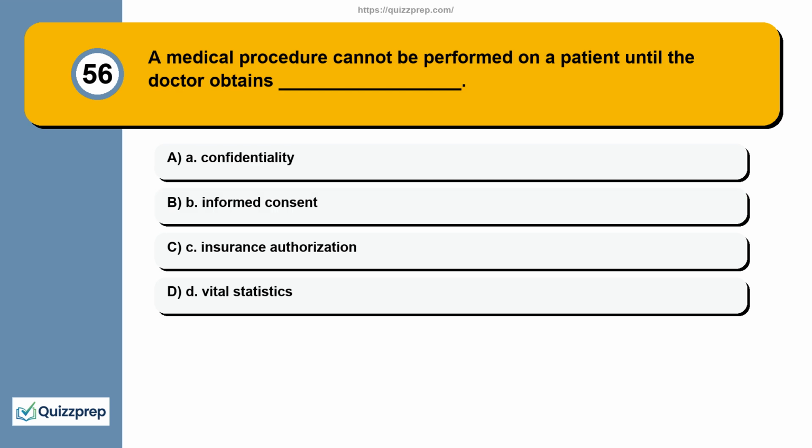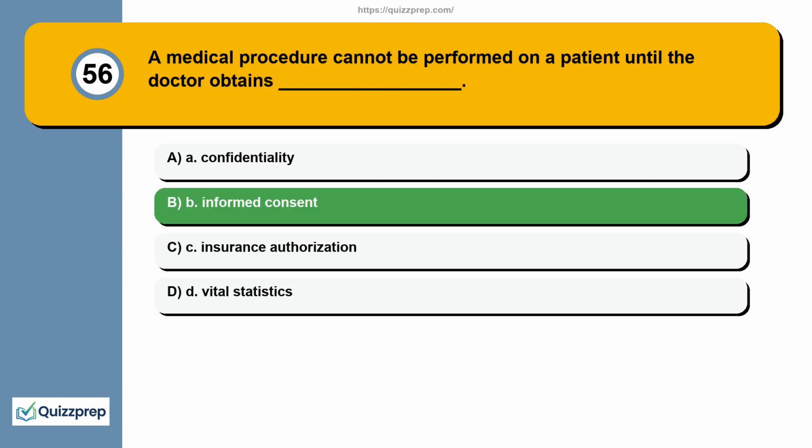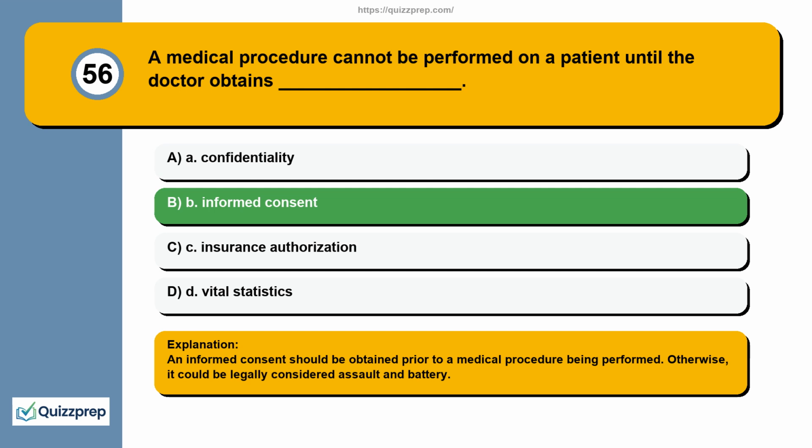Question 56. A medical procedure cannot be performed on a patient until the doctor obtains blank. A. Confidentiality. B. Informed consent. C. Insurance authorization. D. Vital statistics. An informed consent should be obtained prior to a medical procedure being performed. Otherwise, it could be legally considered assault and battery.